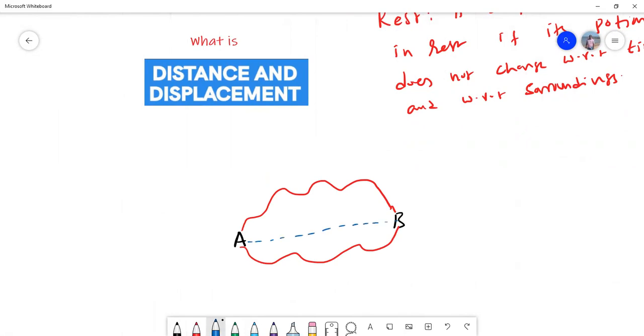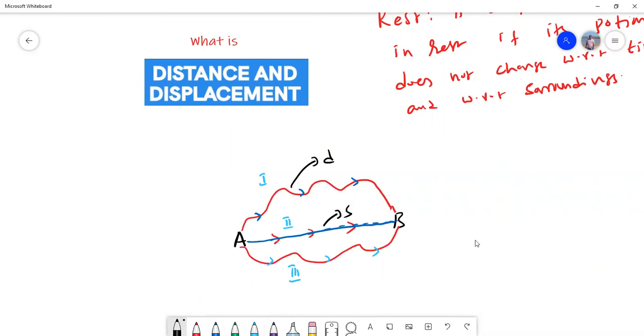If you calculate, remember, here he is moving in a zigzag path. The directions are not constant. But if you look at this path, everywhere he is moving along the same straight line. Here also the directions keep on changing. If you look at path 1, path 2 and path 3, which is the shortest? Path 2. Compared to path 2, the other two are longer. So we call this distance and this displacement.